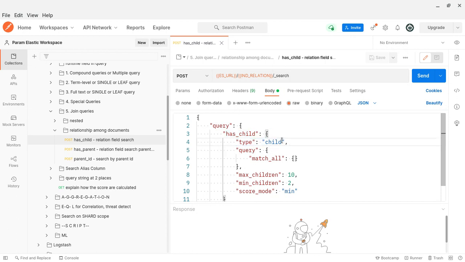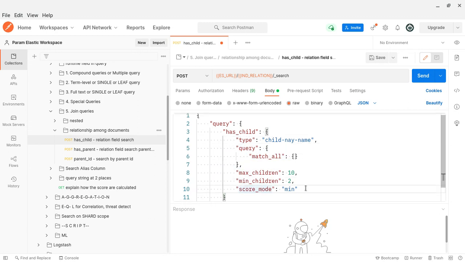Child name, I think. Any name I have given, I think. What is the type name? It can be any name. And I will write the query as a match all query. Minimum children, maximum children, minimum score. These are all just how many things are there. So I cannot run it. I don't know whether I have properly modified it, but in the has child we are using the type, that is the label name. Both are in parent.